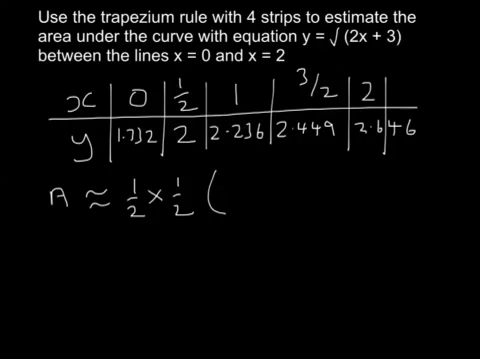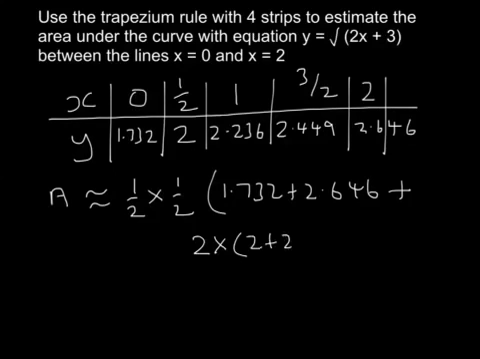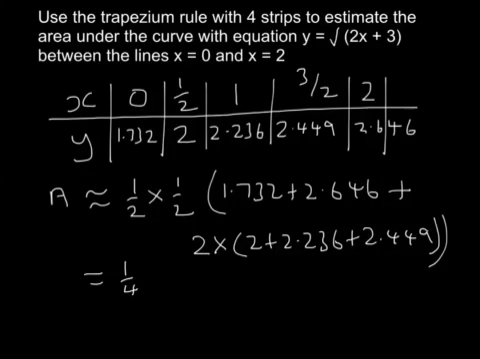And then what's the formula? It's the first term and it's the last term. So that's 1.732 plus 2.646, and then it's 2 times all the other terms added up. So it's 2 times (2 plus 2.236 plus 2.449). So that's a half times a half, which is a quarter, and then we need to work out the rest.